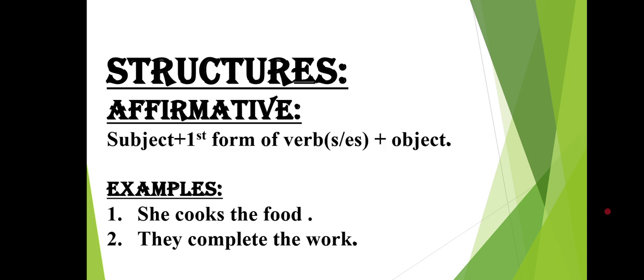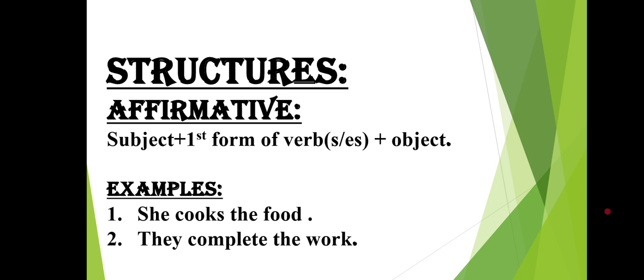Students, we have three types of sentences, or you can say sentences can be formed in three types. The first one is affirmative, the second negative, and the third interrogative. Here I have given the structures which will help you ahead to construct the sentences. First, we have to see affirmative sentences.